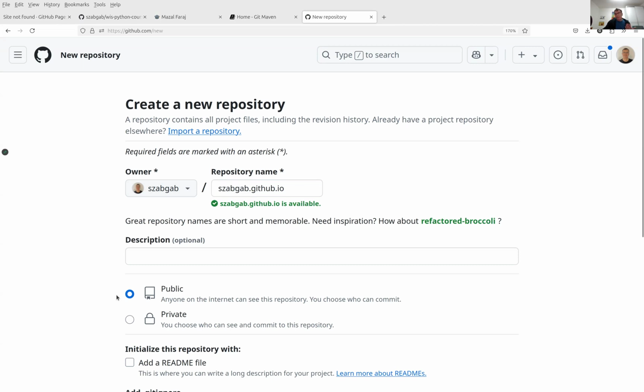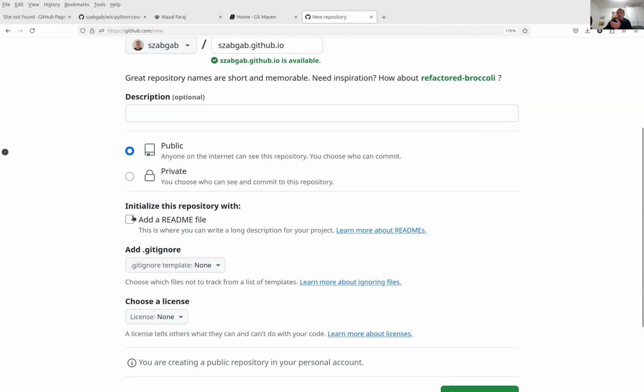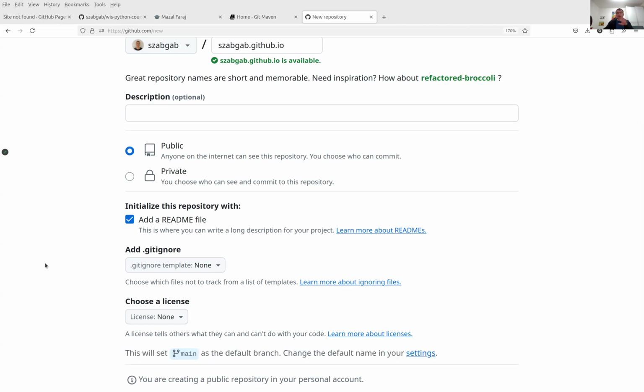The repository doesn't need to be public, but there's no real point in hiding it and making it private, because at the end the content is going to be shown to everyone, so why not? Especially if you'd like to show me what you did and get input, then make it public. And if you are one of my students, make sure it's public so you can get a grade for that.